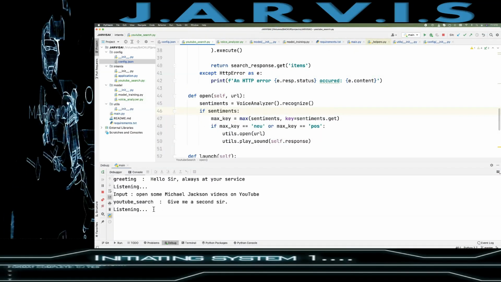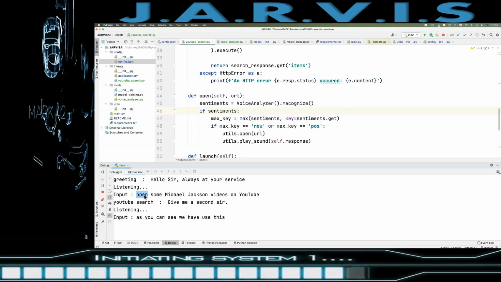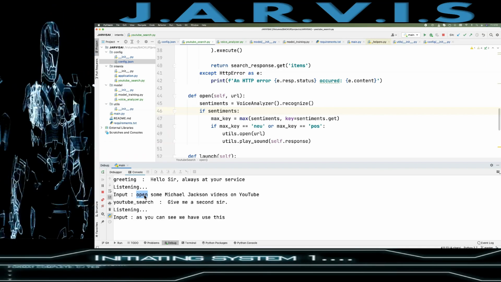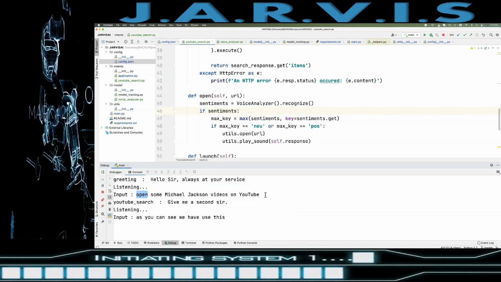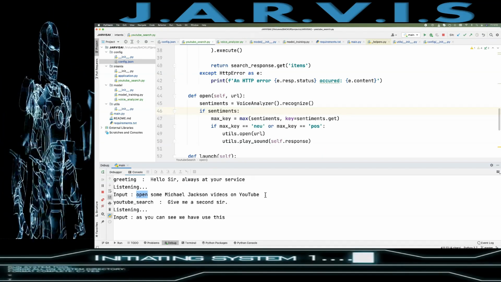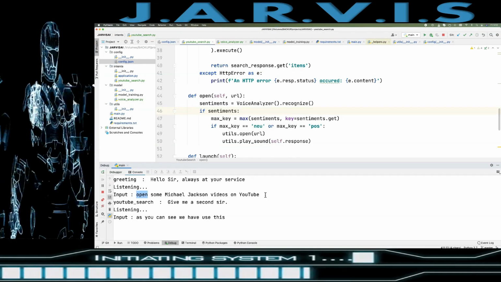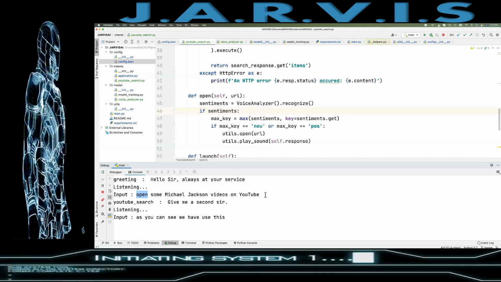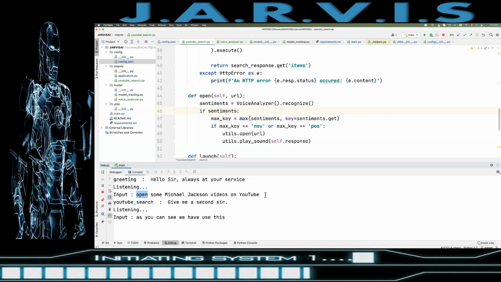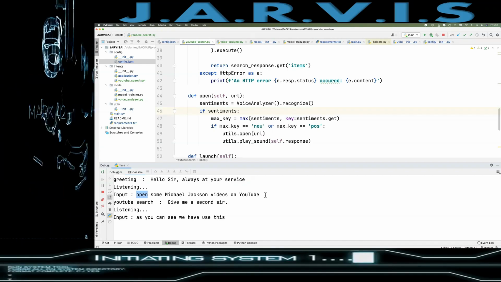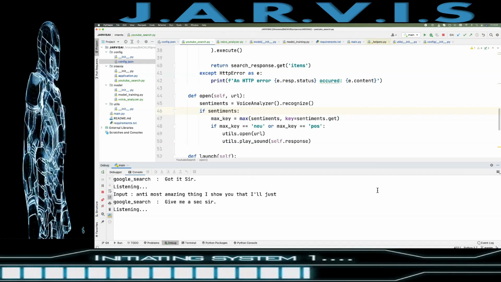So guys, as you can see, we have used this open phrase which is registered in both the YouTube intent and the application intent, right? But still our Jarvis is able to make the decision what kind of command I am giving and what kind of intent I am going to have. So this is the thing which we have implemented so far in our Jarvis, so that it will be able to take its own decision from our commands. That's the thing I wanted to show you, and the most amazing thing, I'll show you that. I'll just say some Hindi words and it will take that also.